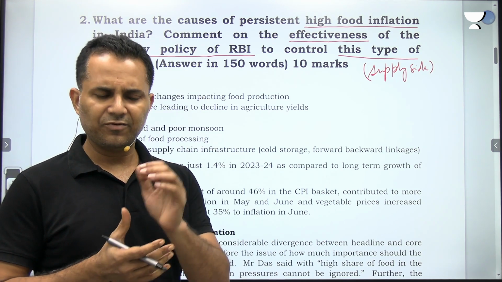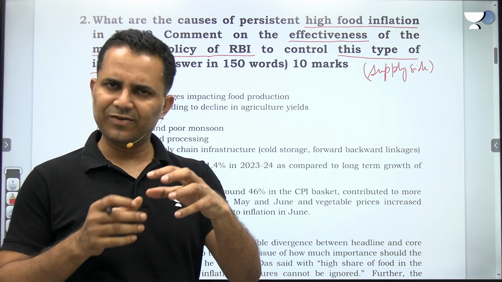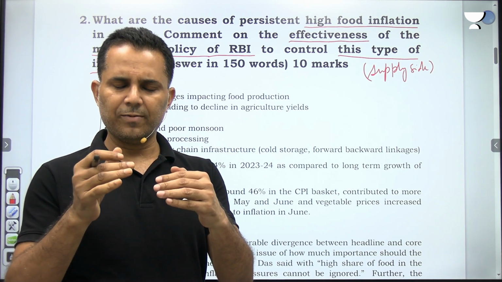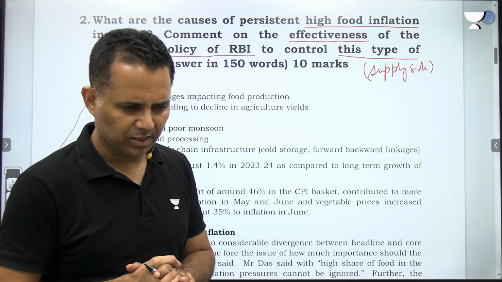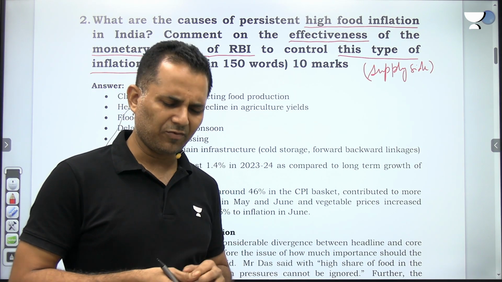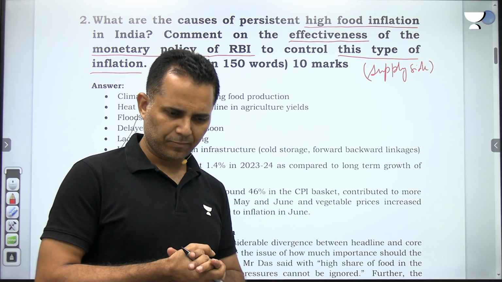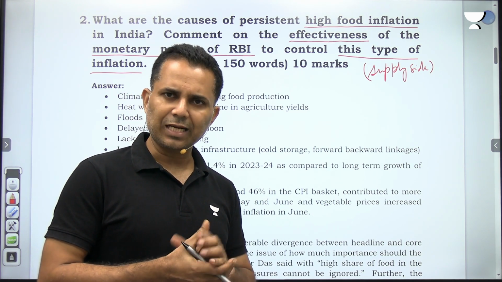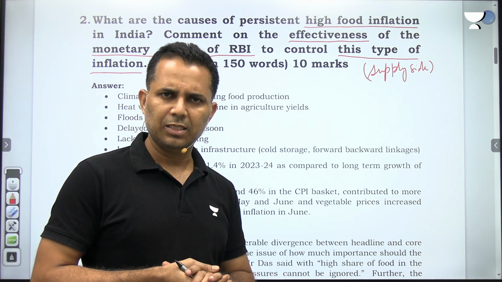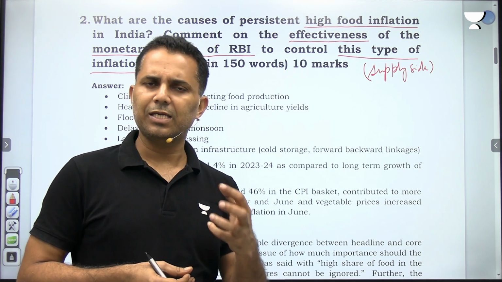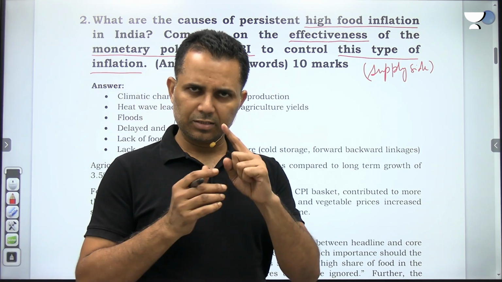First, you will have to understand a few things. Headline inflation includes everything. From headline, when we subtract the volatile food and fuel components, we get core inflation. So core inflation was controlled at 3.5%. Because of the higher food inflation, headline inflation was quite high. Now the question is, can RBI control this? So the answer is yes, to a certain extent RBI can control this. There are two reasons. First, listen carefully.